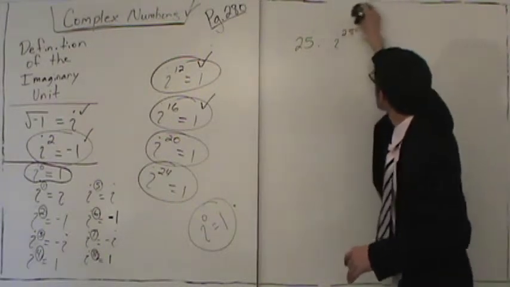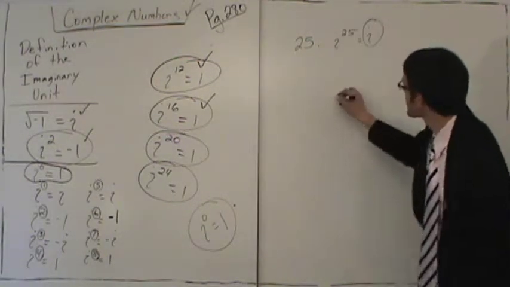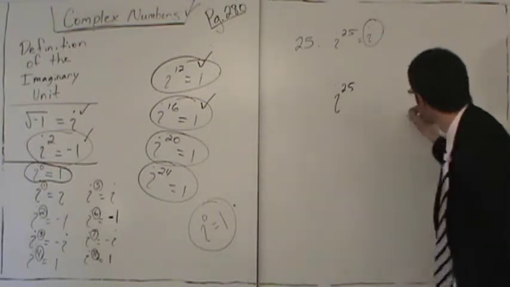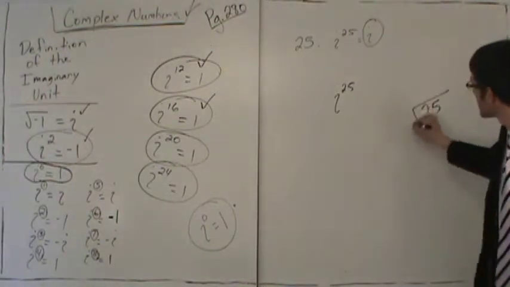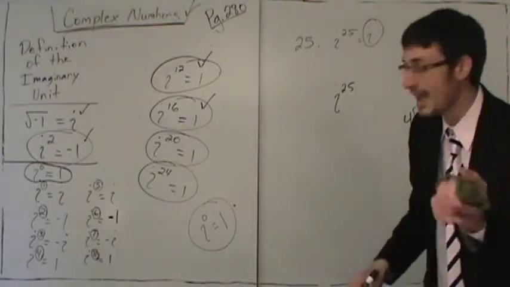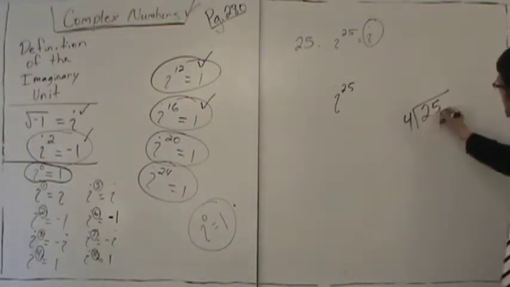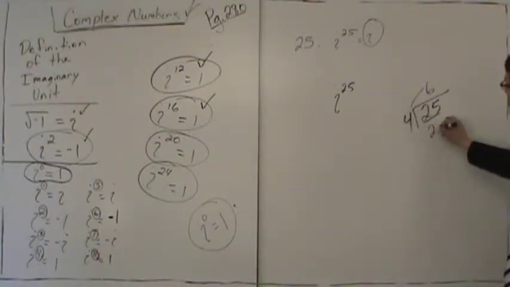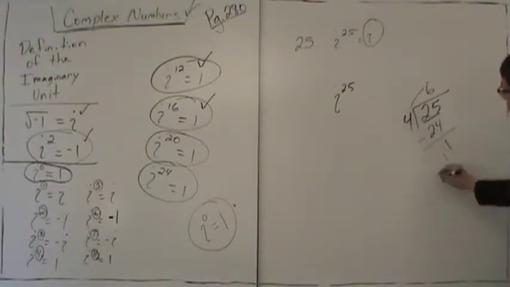The other way to do this, we know that the answer is i. If I write i to the 25th, the other way to do this is to take 25 and divide by 4 and get a remainder. How many times does 4 go into 25? Hopefully you say 6 times. Now we're going to take 6 times 4, get 24. Subtract, we get a remainder of 1.